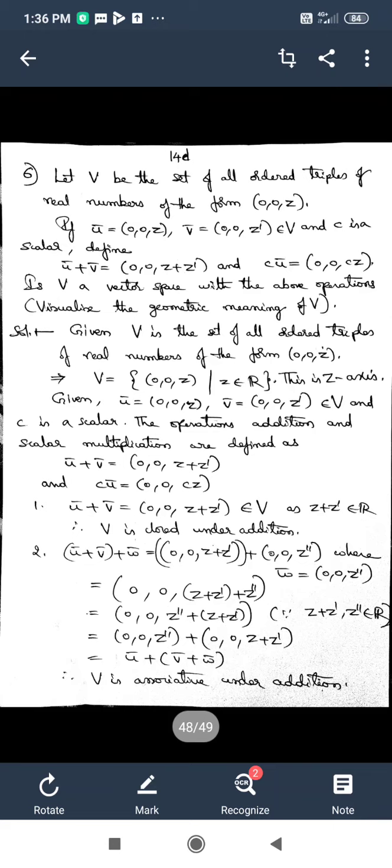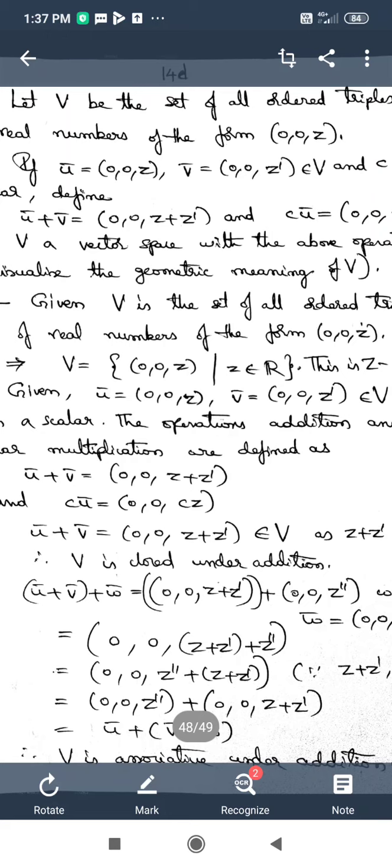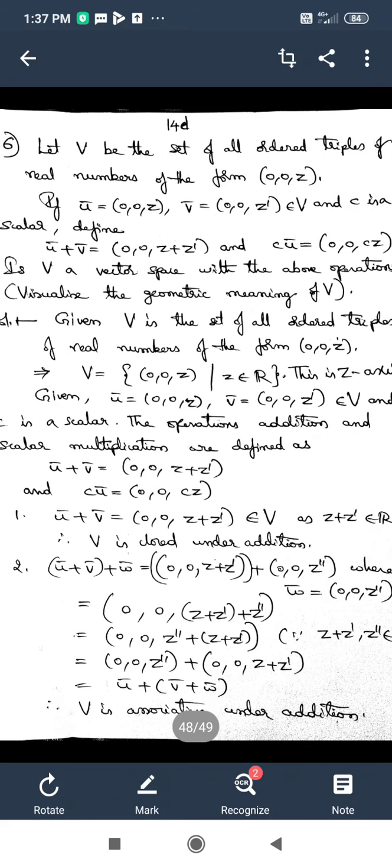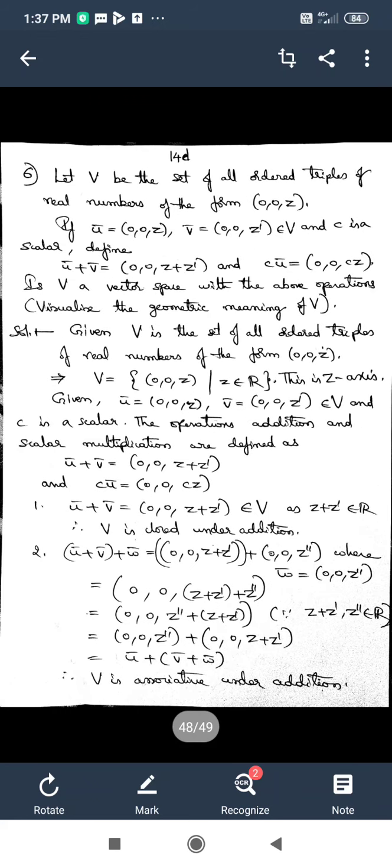That means there will be 3 coordinates in each element of the set V. If u bar is equal to 0, 0, z and v bar is equal to 0, 0, z dash, these are the 2 elements in V, and c is a scalar, define u bar plus v bar equal to 0, 0, z plus z dash.